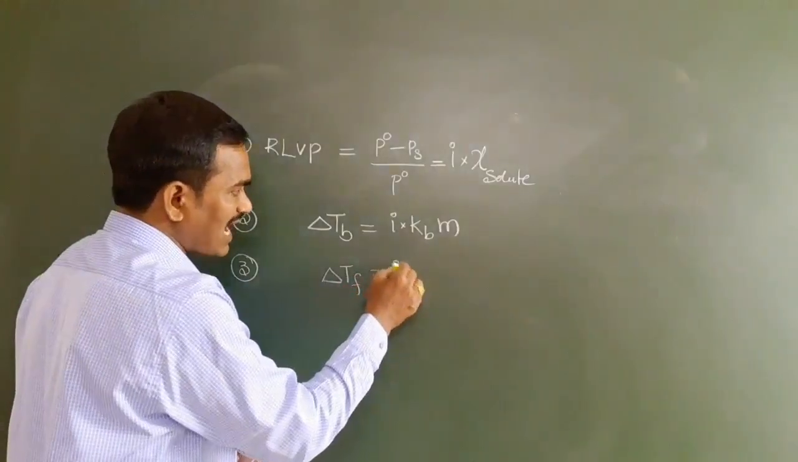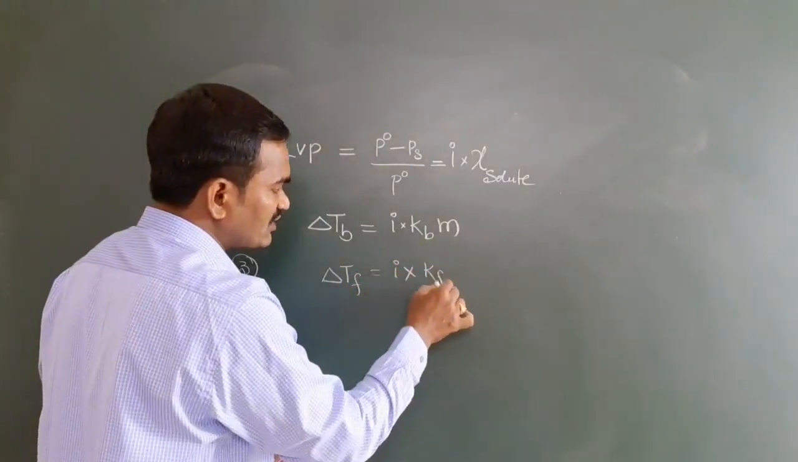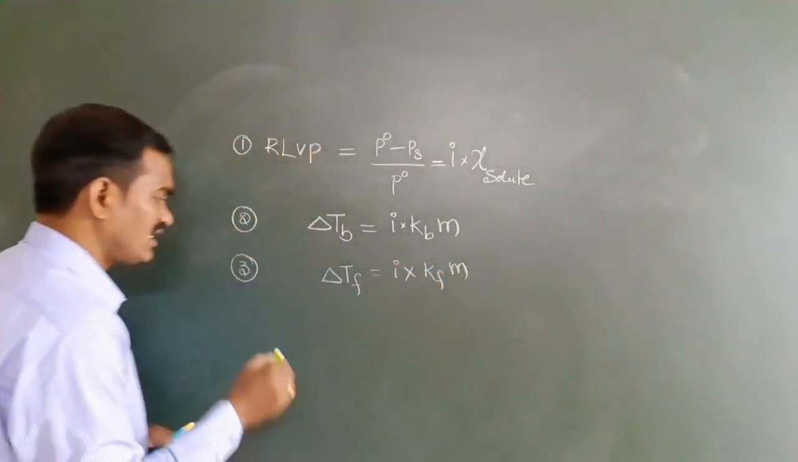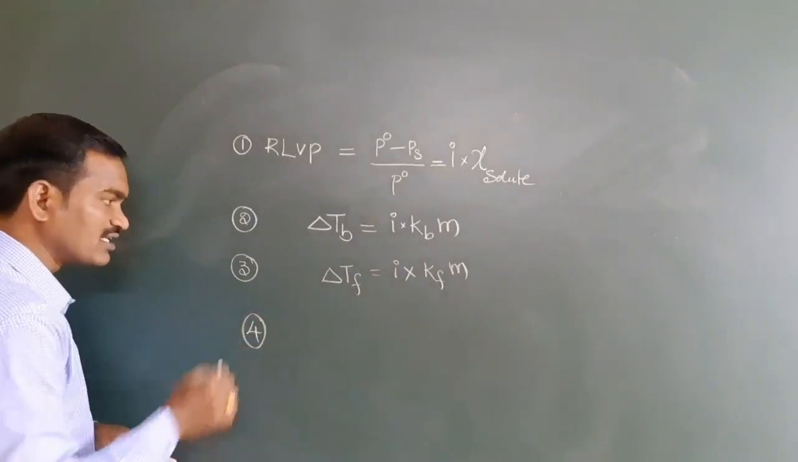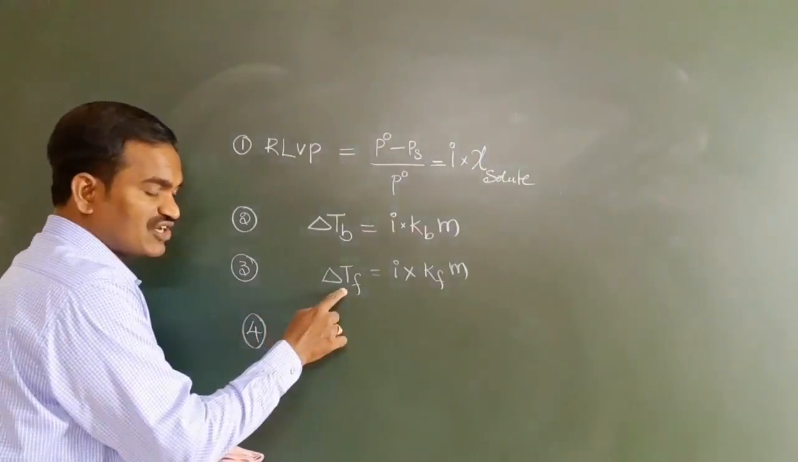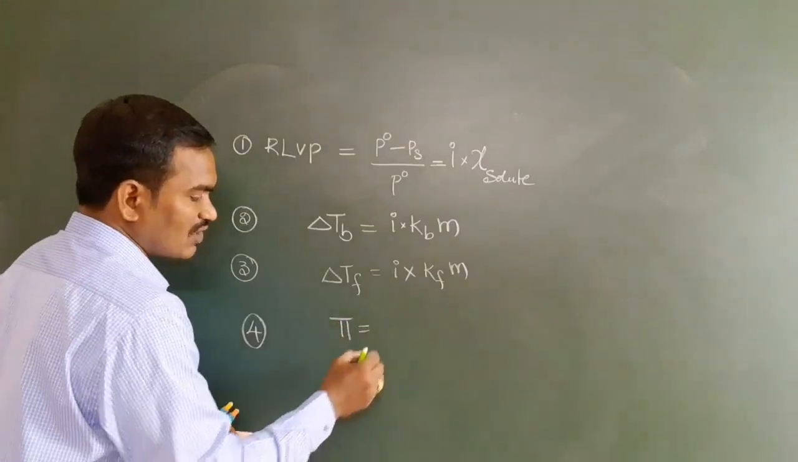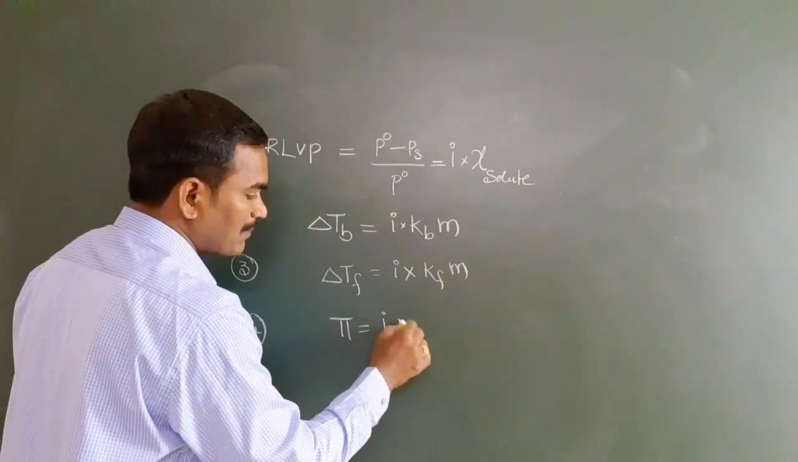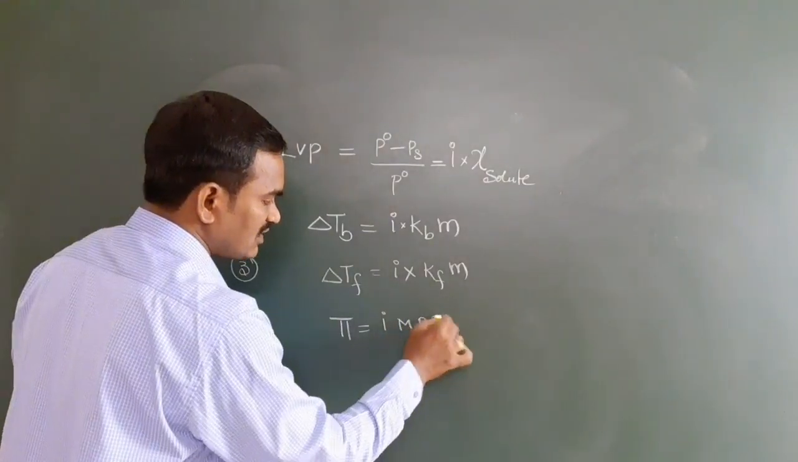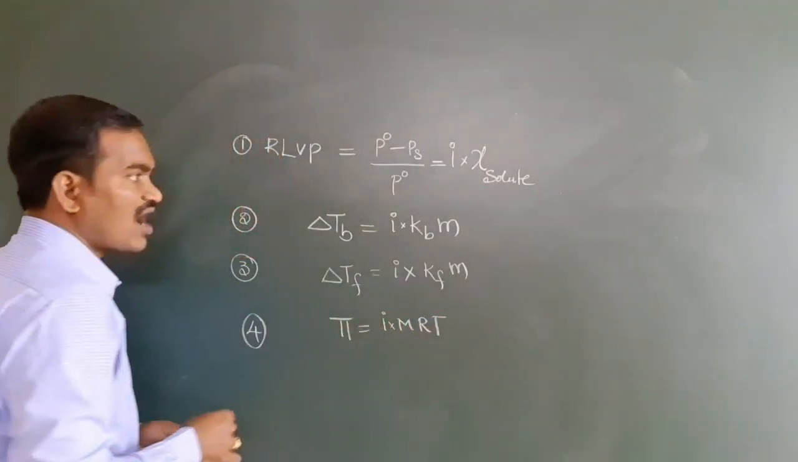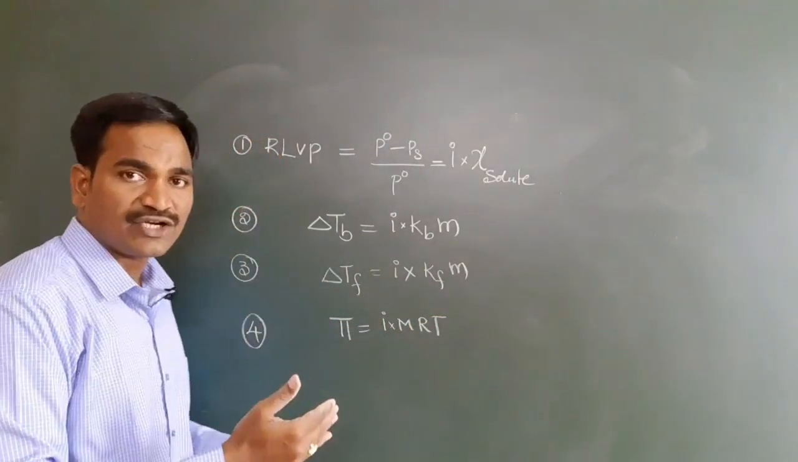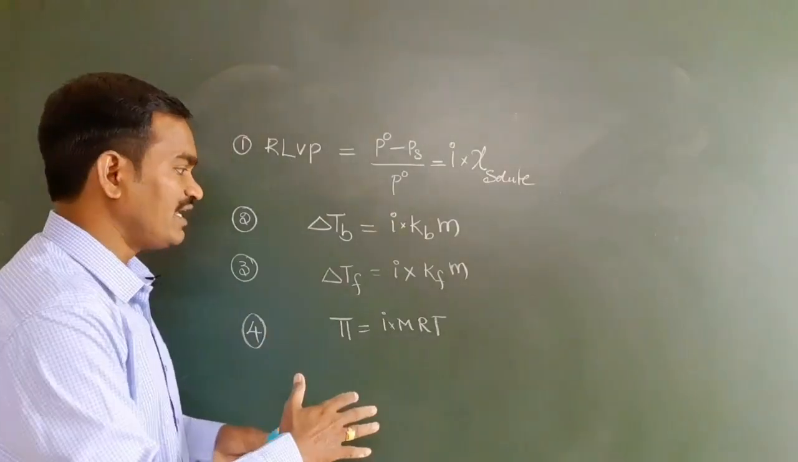TF is equal to i into KF into m, you can see here. Now one more point here. This is depression in freezing point. Here osmotic pressure, pi is equal to iMRT.